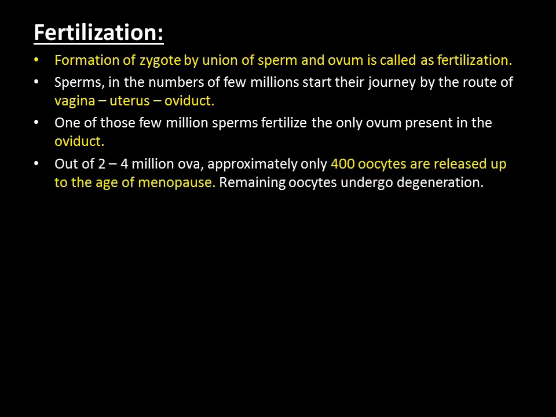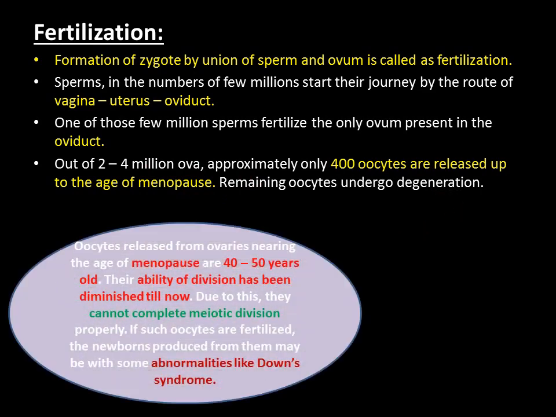Out of 2 to 4 million ova, approximately 400 oocytes are released up to the age of menopause. How many are there at birth? 2 to 4 million are present, but out of these 2 to 4 million, only 400 oocytes are released, from puberty up till the age of menopause. What happens to the rest? They degenerate. It undergoes degeneration.